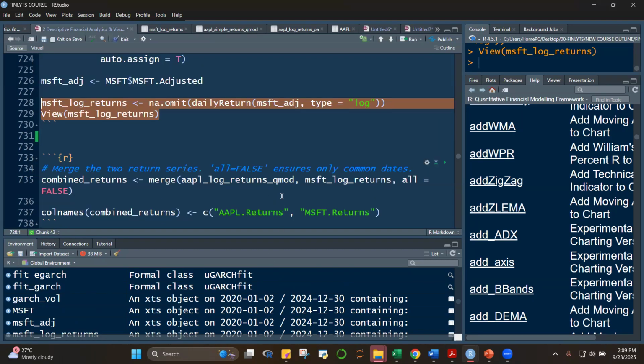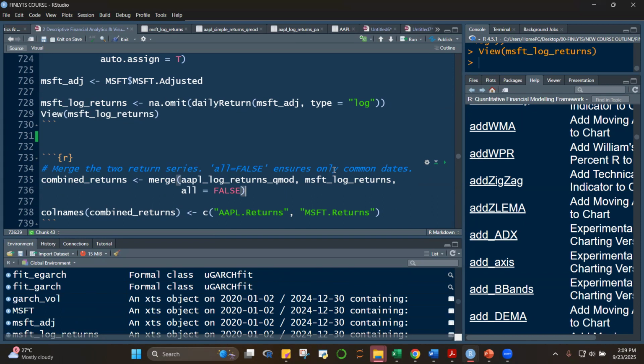Now we're going to combine this, class. So we're creating this object combined returns, and then we're going to merge. We're going to use the function merge. This is coming also from, I think, dplyr. Okay, and we're going to merge Apple log returns and MSFT log returns. Okay, and then here, all is equal to FALSE. What does that mean? It means, class, that when you combine this, only those dates that are present in both will be included.